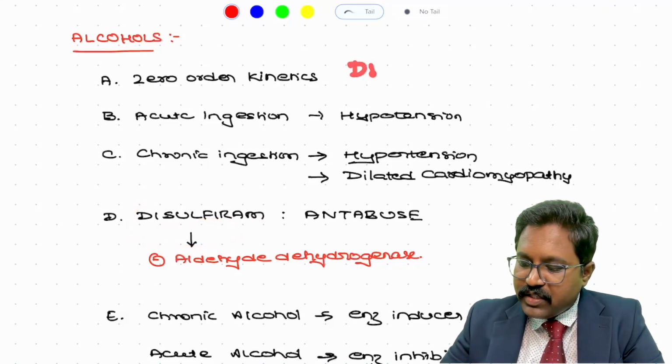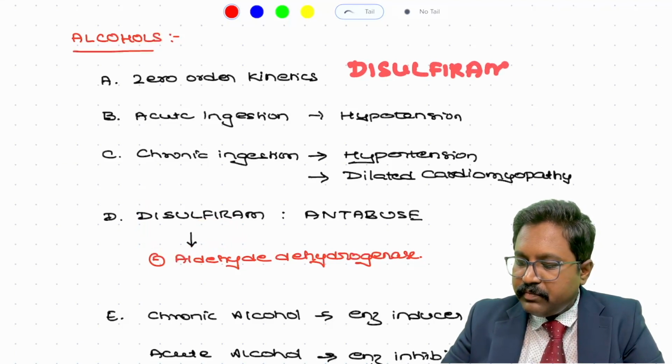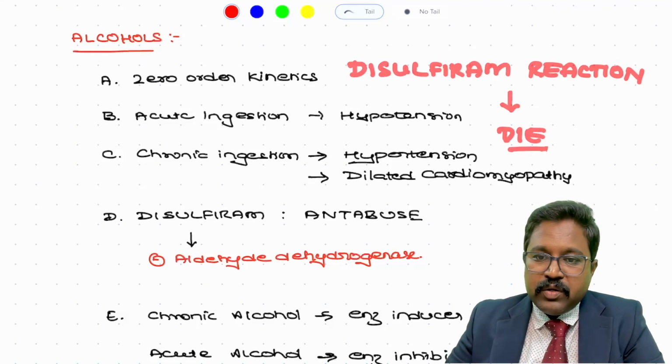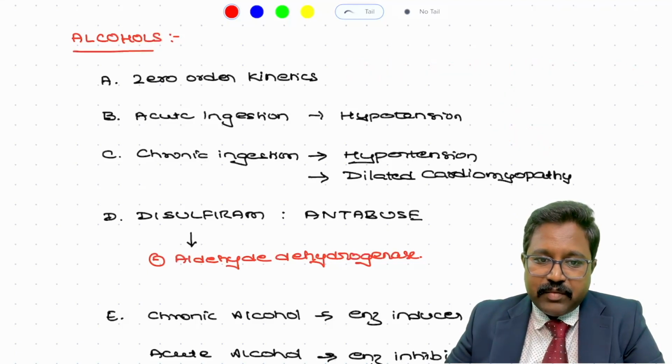The patient will experience disulfiram reactions, which can be very dangerous. The patient may die also. What are the symptoms of disulfiram reaction?